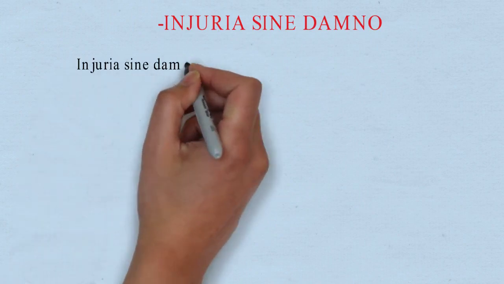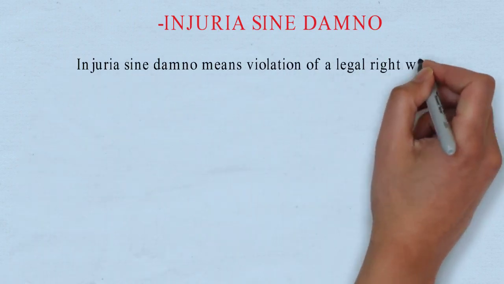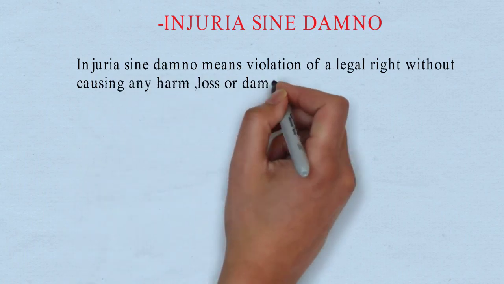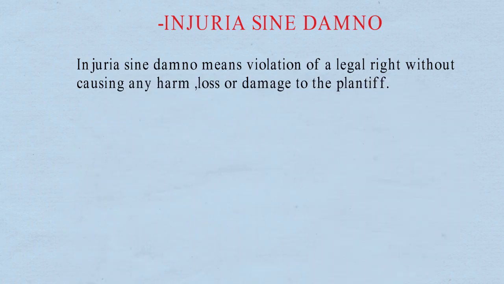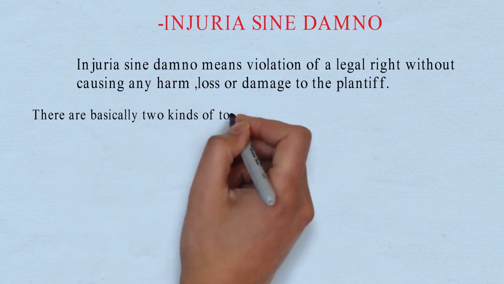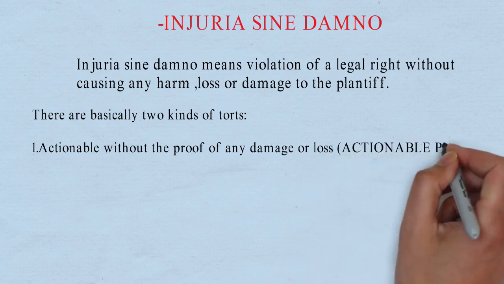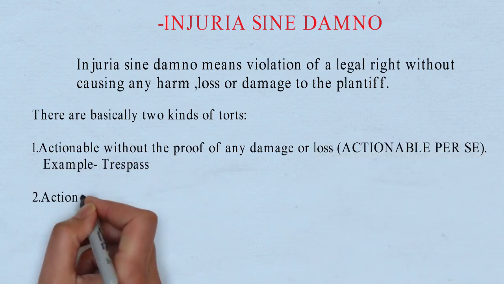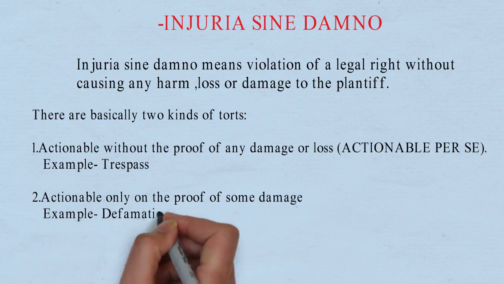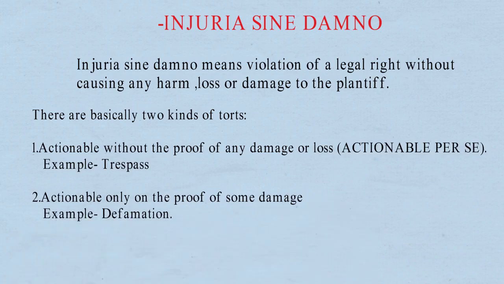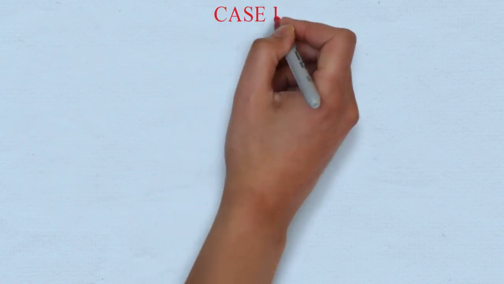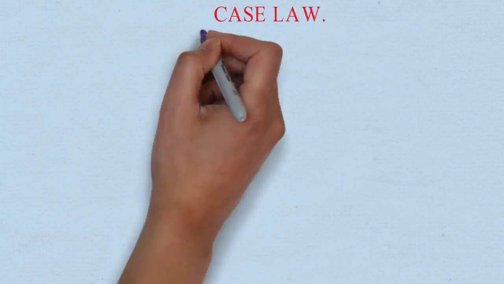Next is injuria sine damno. Injuria sine damno means violation of a legal right without causing any harm, loss or damage to the plaintiff. There are basically two kinds of tort. First, actionable without proof of any damage or loss, that is, actionable per se. Example, trespass. Second, actionable only on proof of some damage. Example, defamation.